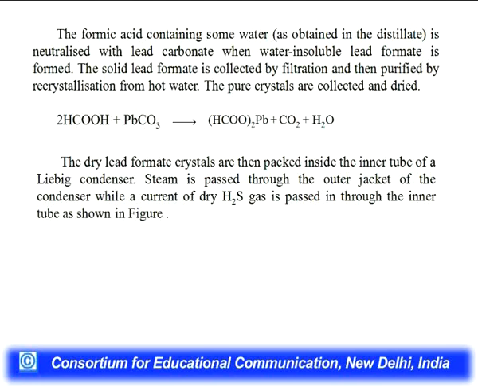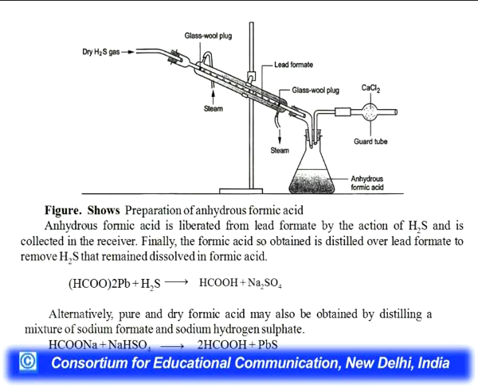So, you can see the procedure of formation of anhydrous formic acid, and this is the figure. You can see in the figure how the anhydrous formic acid is formed. Anhydrous formic acid is liberated from the lead formate by the action of H2S. You can see from the left side dry H2S gas passes through the condenser and is collected in the receiver. Finally, the formic acid so obtained is distilled over lead formate to remove H2S that remains undissolved in the formic acid.